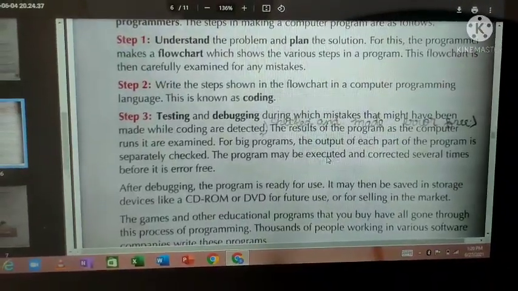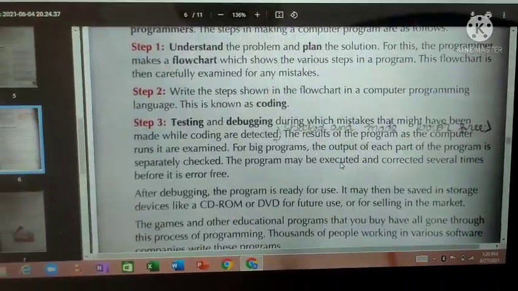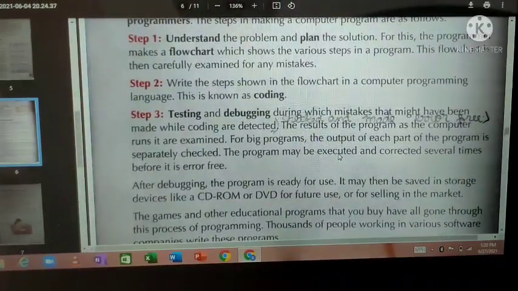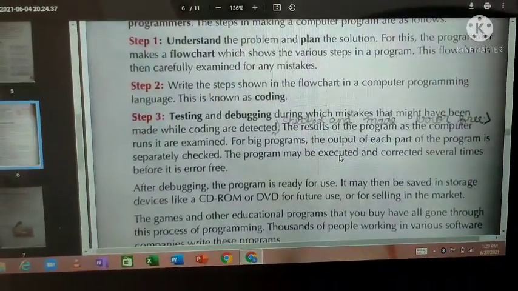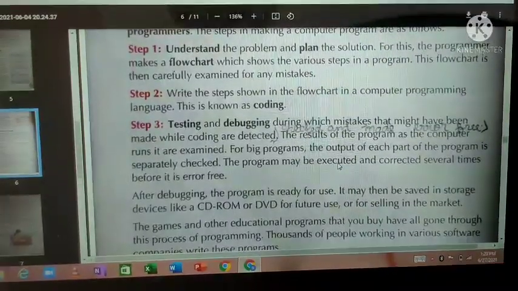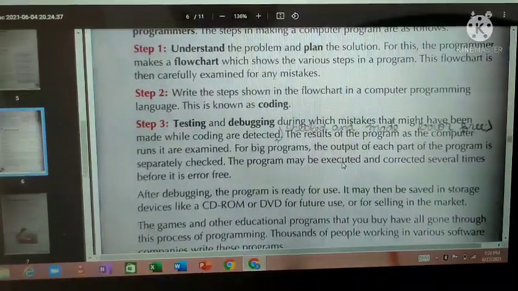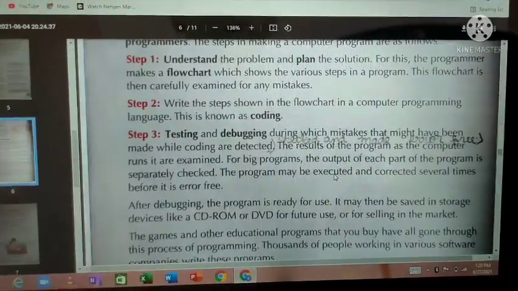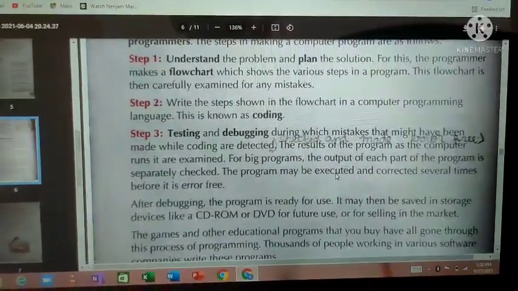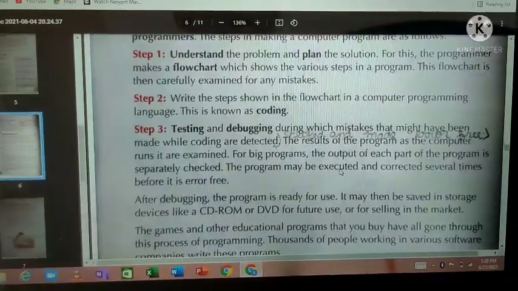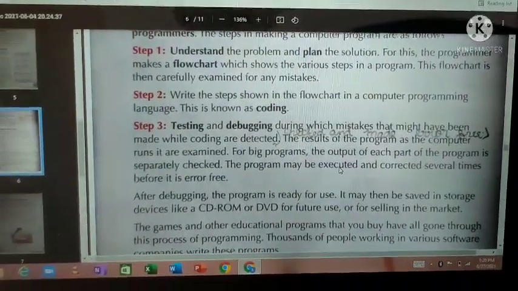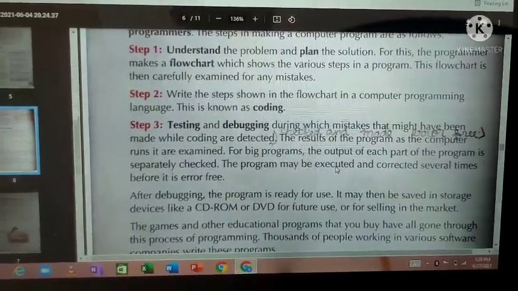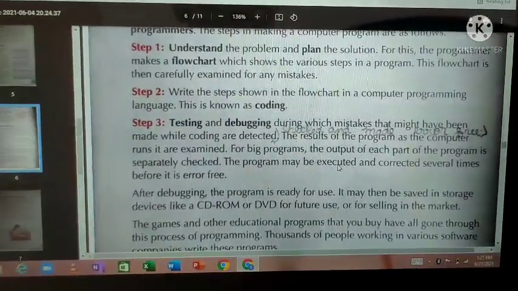What program should be written? You have to plan according to that. Next, the programmer makes a flow chart which shows the various steps in a program. This flow chart is then carefully examined for any mistakes. First, you should prepare a flow chart. Before writing a program, before typing a program in a computer, you should write a flow chart. In that flow chart, you should write everything once and check carefully whether you have made any mistake.